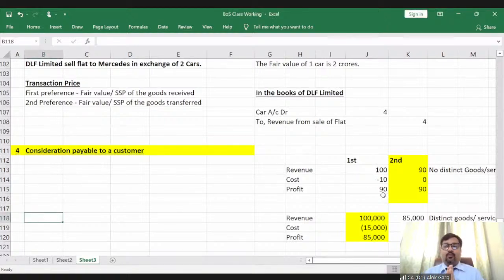For example, PepsiCo entered into a contract with Big Bazaar, or let's say DMart. Okay. So PepsiCo entered into a contract with Big Bazaar, and Big Bazaar told PepsiCo that I can sell 1 lakh quantity of your Pepsi bottles. PepsiCo was very happy. So Big Bazaar will be able to sell 1 lakh quantity of Pepsi bottles, right?